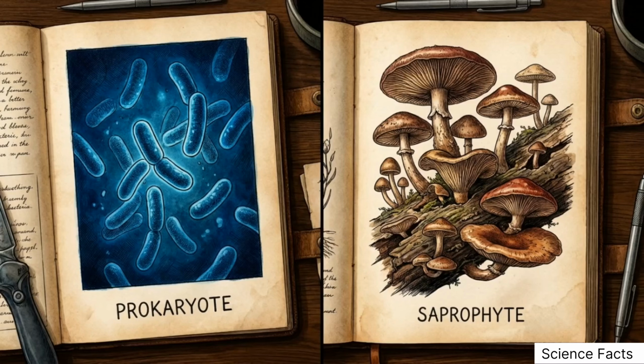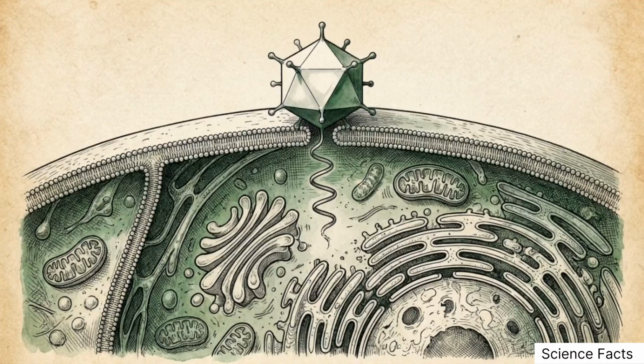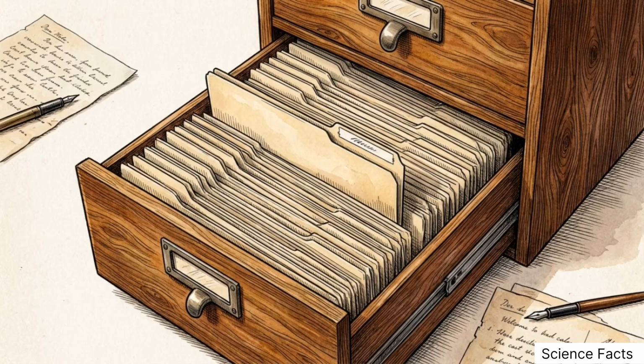Remember these key facts. Bacteria are simple prokaryotes. Fungi are saprophytes. Viruses exist on the borderline of life and require a host to function. Using a system to categorize life is more efficient than memorizing individual traits.